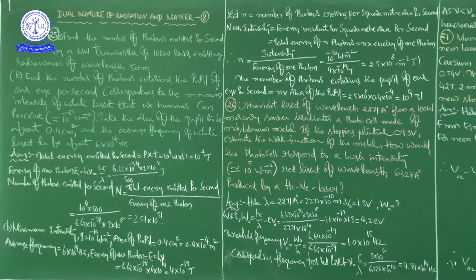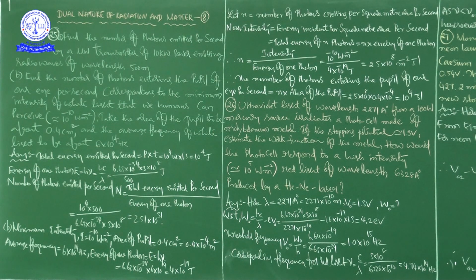And after that, how would the photocell respond to a high intensity red light of wavelength 6328 angstrom unit produced by a helium neon laser? Look at the question carefully. The intensity given in the bracket is approximately equal to 10 to the power of 5 watt per meter square.